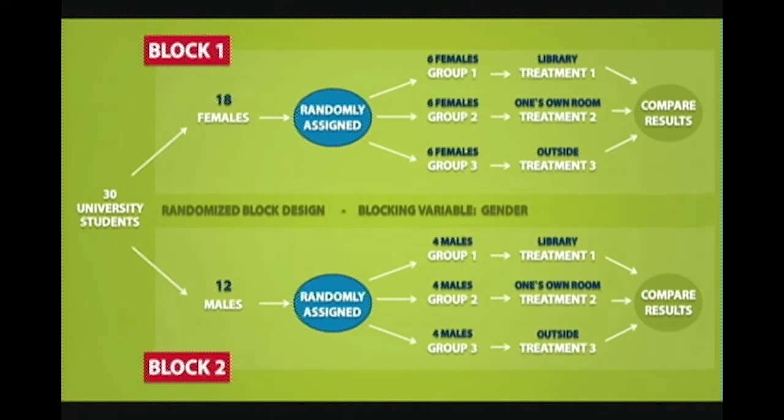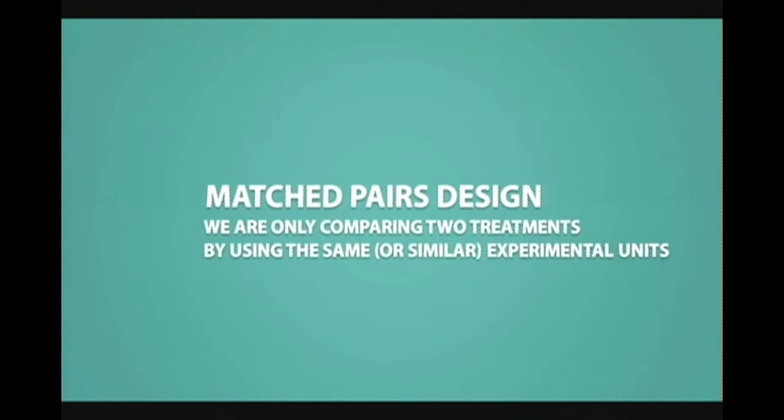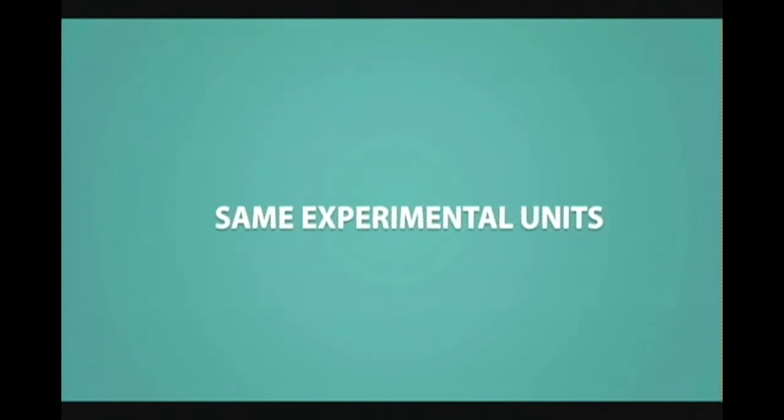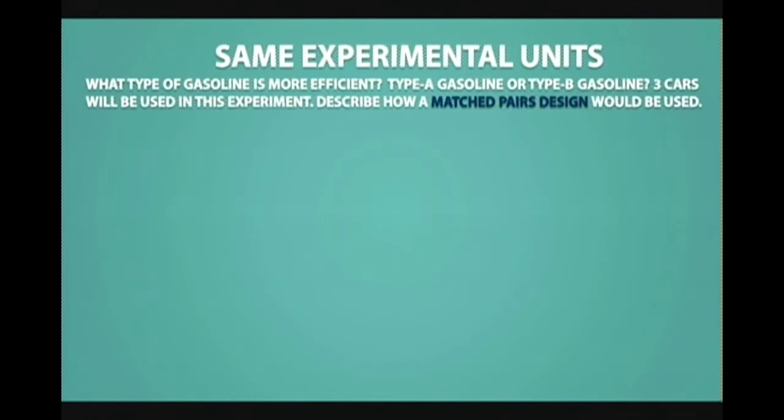The last type of experiment we'll talk about is the matched pairs design. In a matched pairs design, we are only comparing 2 treatments by using the same or similar experimental units. If we are using the same experimental units, we could have an example like this. What type of gasoline is more efficient? Type A gasoline or type B gasoline? 3 cars will be used in this experiment. Describe how a matched pairs design would be used.